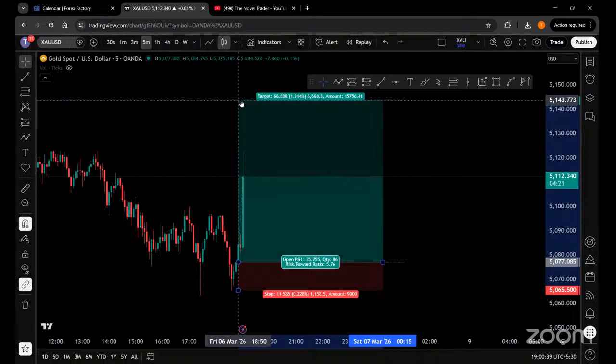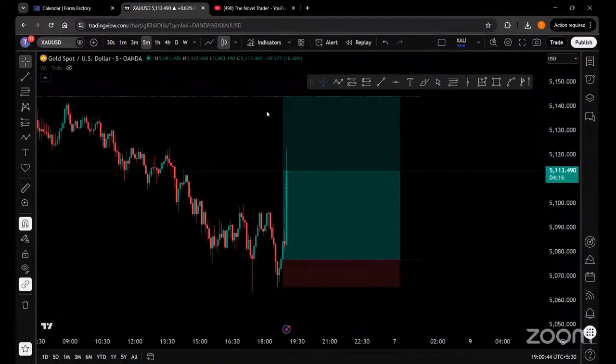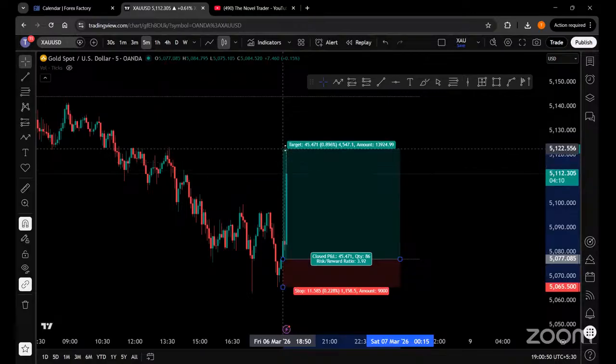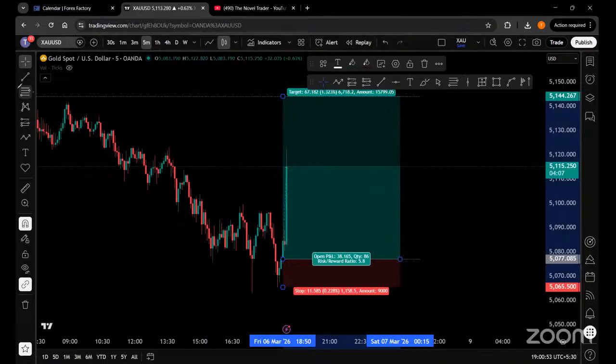But my analysis says that the target should be exactly at 5144. You should close half of the lots, because we have already got more than 1:3. If you look over here, we have already received more than 1:3, actually even around 1:4. But you can target till over here. So close half of the positions in the market over here and put the rest for this target, and also do the break even, guys. Do not forget to give the break even.